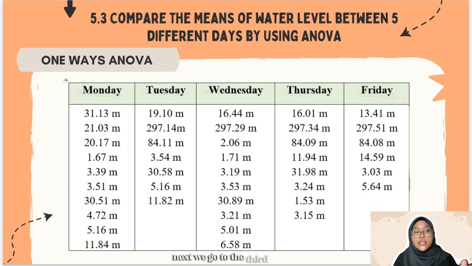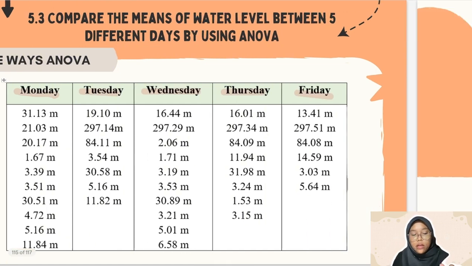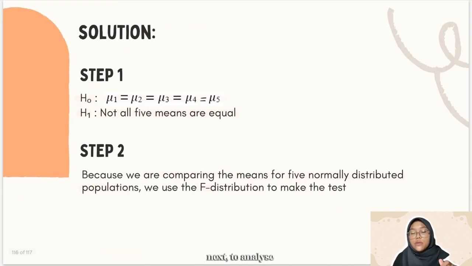Next, we go to the third objective, which is 5.3. Compare the means of water level between 5 different days by using ANOVA. So the following table shows the highest water level reading recorded for 5 days in several states. We have day 1, which is Monday, Tuesday, Wednesday, Thursday and Friday. Next, to analyze the one-way ANOVA, the following is the 5 steps hypothesis testing.